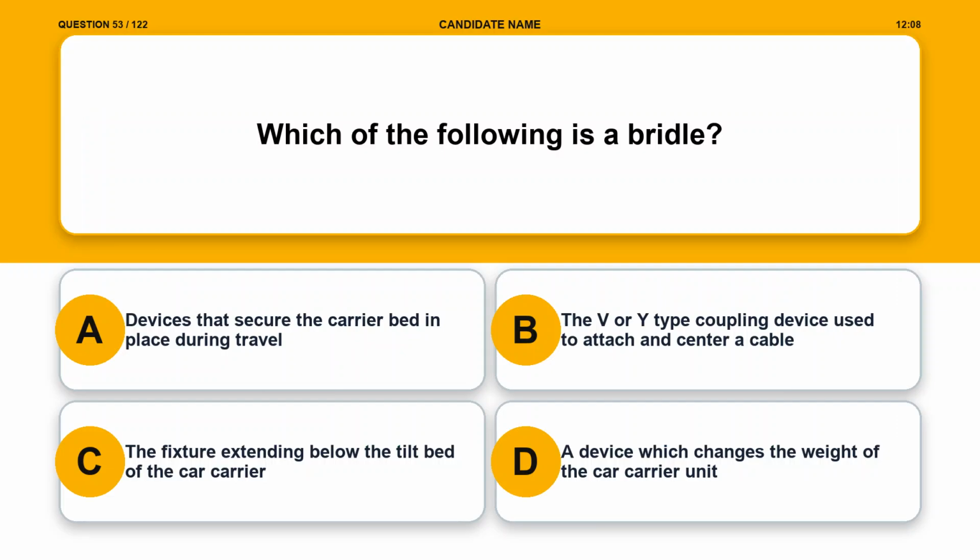Option A. Devices that secure the carrier bed in place during travel. Option B. The V or Y-type coupling device used to attach and center a cable. Option C. The fixture extending below the tilt bed of the car carrier. Option D. A device which changes the weight of the car carrier unit.